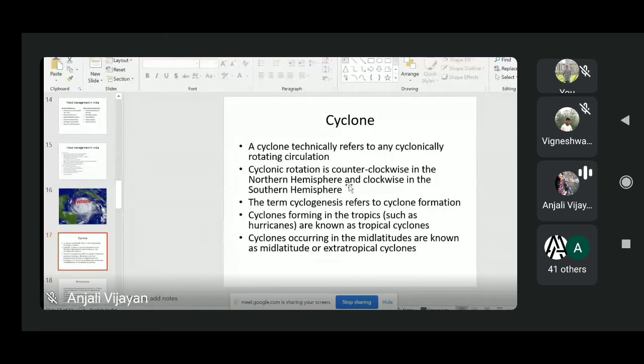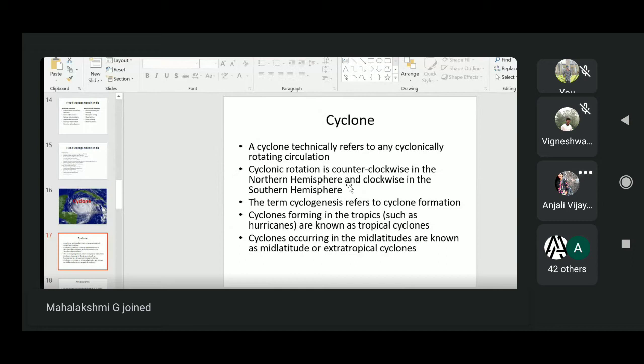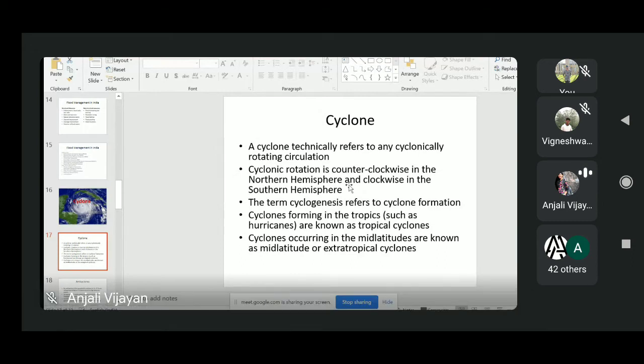We can simply say the tropical cyclone usually forms in the tropical region, because we have seen the whole earth is divided into five major circles of latitude: Arctic Circle, Tropic of Cancer, Equator, Tropic of Capricorn, and Antarctic Circle. You have studied this at school level. So a tropical cyclone usually occurs between 30-degree north and 30-degree south latitudes, that is, in the tropical region.